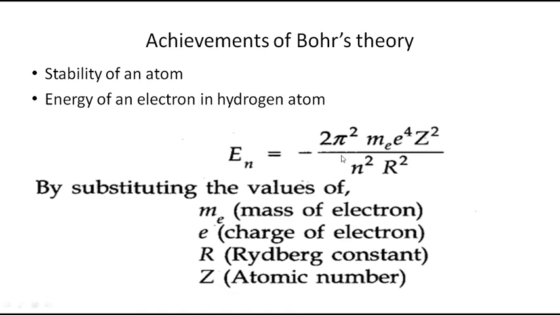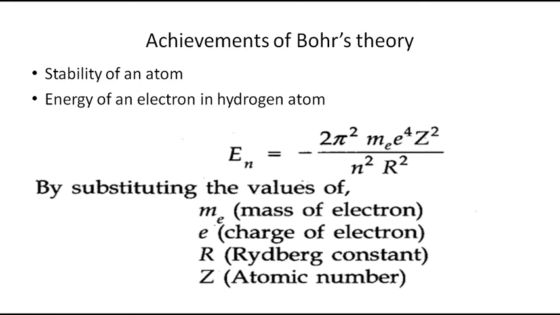Now what are the achievements? He could explain the stability of an atom. And he told that each orbit is an energy level. Each orbit has a particular energy. He also gave a formula to find the energy of a particular orbit. So, what is the energy given by for an electron in the hydrogen atom? Minus 2 pi square into mass of the electron into charge of the electron power 4 into z square. What is z? Z is the atomic number.